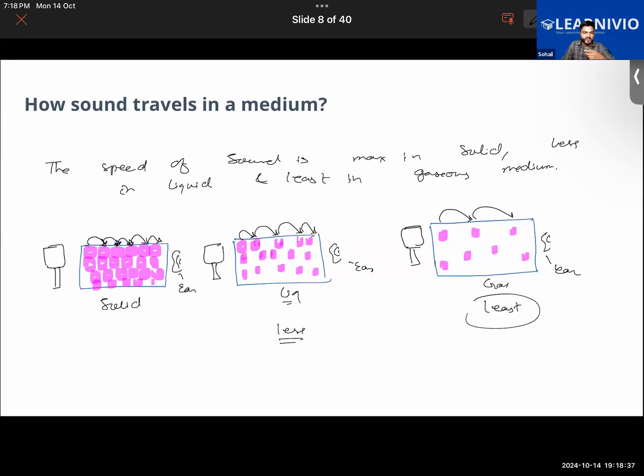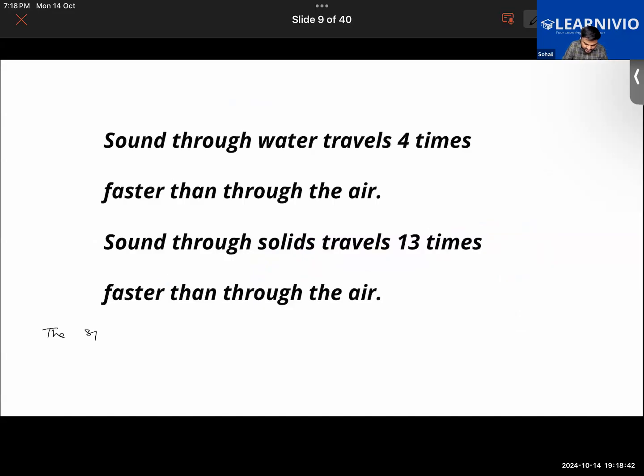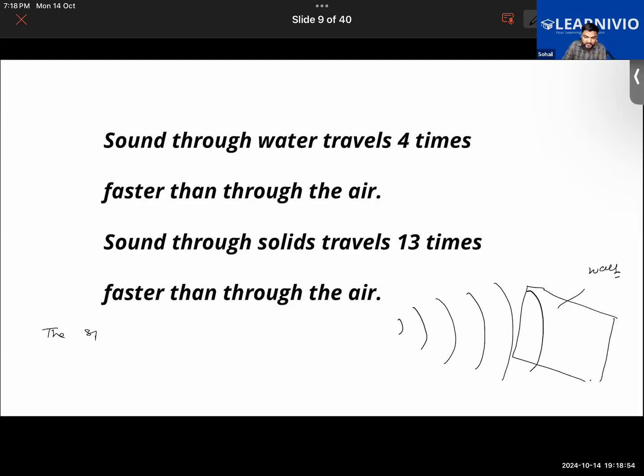Take for example, you are in a basement and you have spoken something. These sound waves are going to get reflected from the walls of the basement. Not just from one wall, but from the four walls of the basement, they will be getting reflected back. And after getting reflected back, they will be returning back to you. See, for example, these are the sound waves.